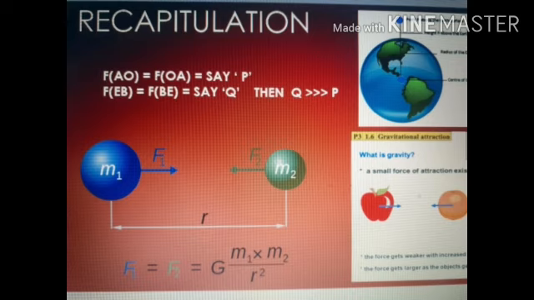Gravitation is the force between any two bodies that have mass. And earth is also a body. Hence the force between the earth and the other body can also be called force of gravitation.